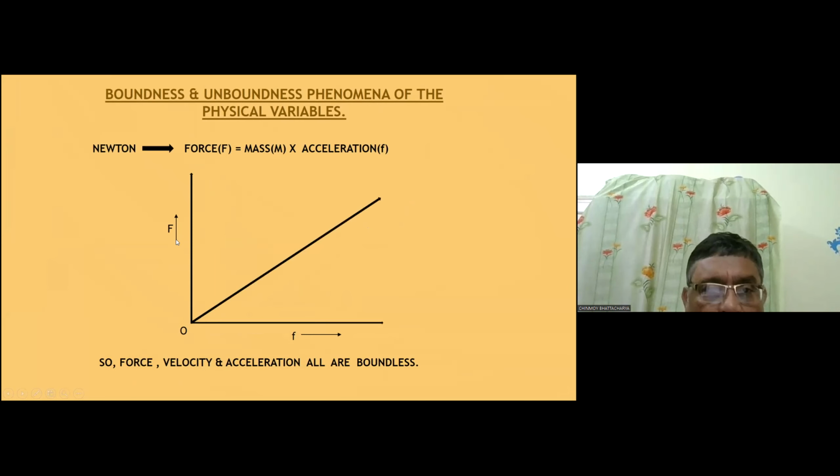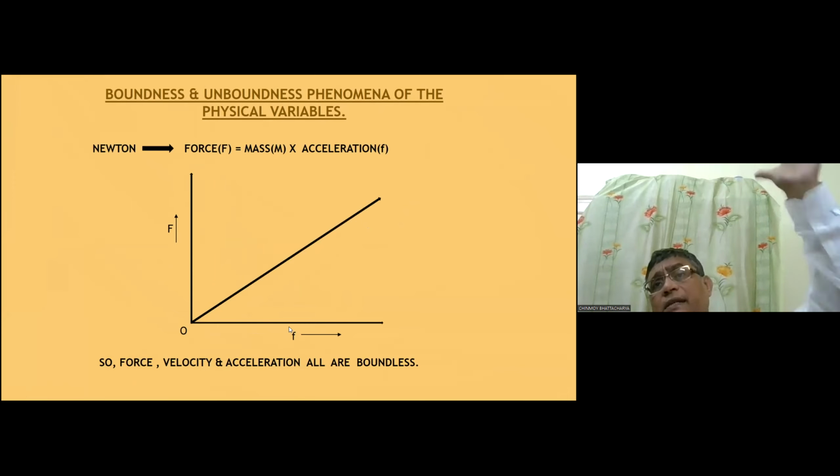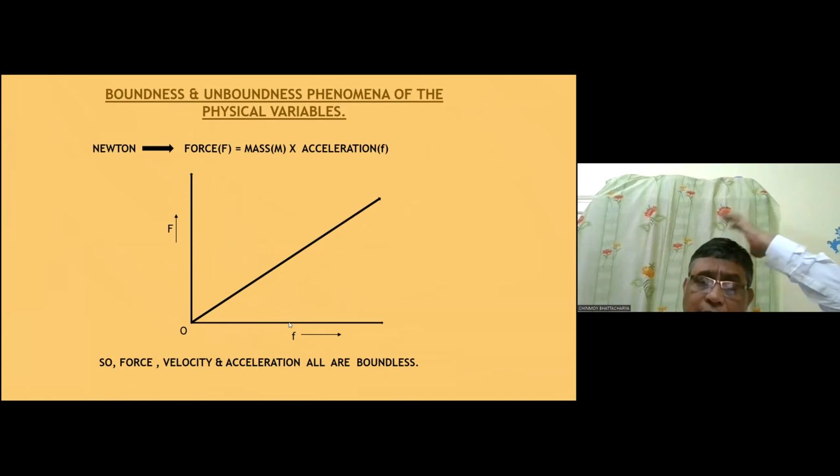If we just plot force against acceleration, since mass is constant, we get a straight line passing through the origin. So what does it mean? As force increases, there is no bound on the force, and acceleration increases. Acceleration increasing means velocity increases. So force, velocity, acceleration are unbound. They can take any value up to their own desire, can go to infinity.